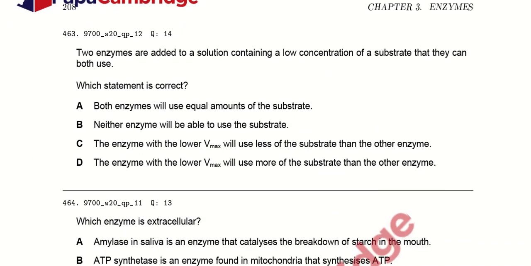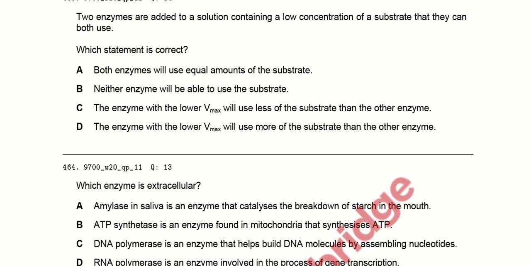Two enzymes are added to a solution containing a low concentration of a substrate that they can both use. Which statement is correct? Both enzymes will use an equal amount of the substrate. No, it depends upon the efficiency of the enzyme and the affinity of the enzyme with that particular substrate. Neither enzyme will be able to use the substrate. Both enzymes will be able to use the substrate, but it depends upon the affinity of the substrate with that particular enzyme.